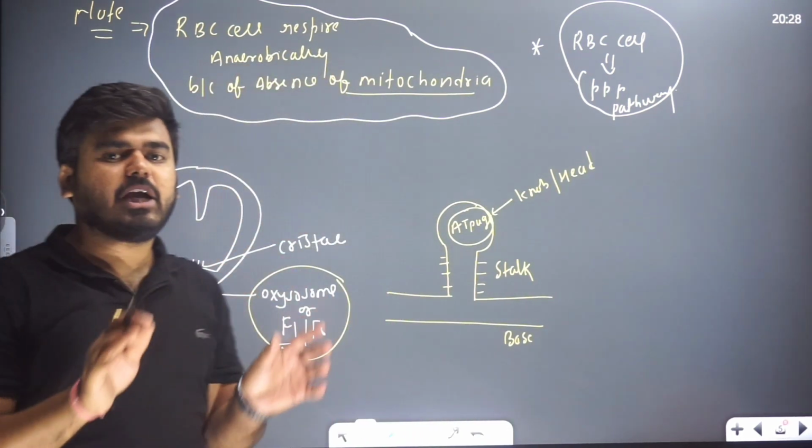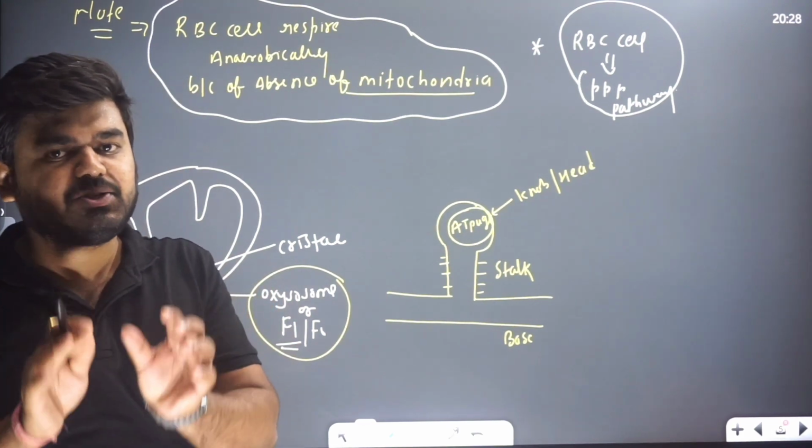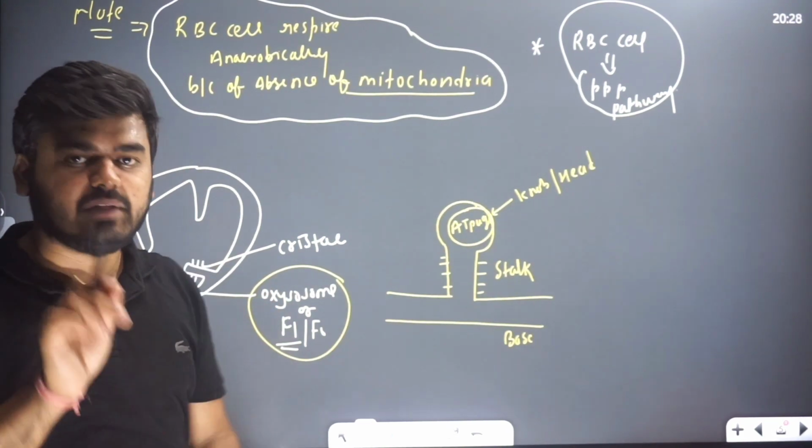So what happens in the RBC cell, beta? Anaerobic respiration is completed, due to the absence of mitochondria.